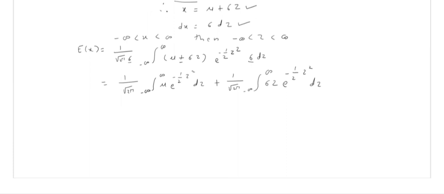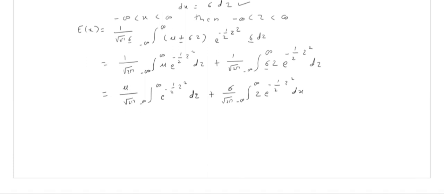Now we can take the constant terms outside the integral. So we have μ divided by root 2π, minus infinity to infinity, e raised to minus half z squared dz. Since μ is free from z, we can take it outside the integration sign. Again in the second integral, we have σ, which is free from z. Hence it also comes out of the integration sign, and we have minus infinity to infinity z e raised to minus half z squared dz.